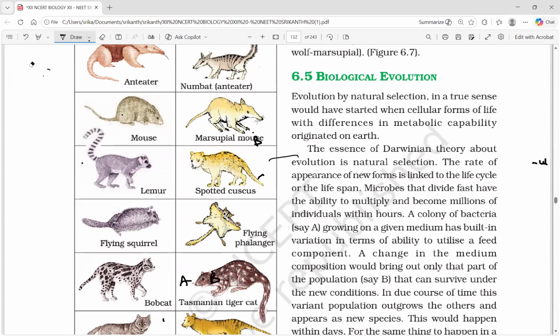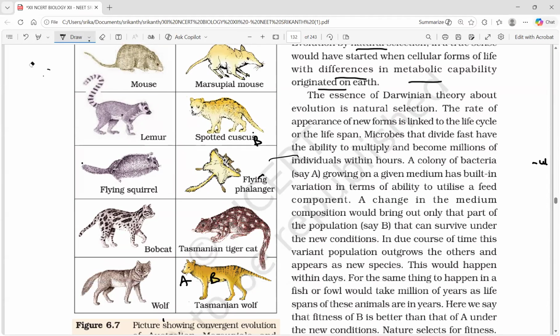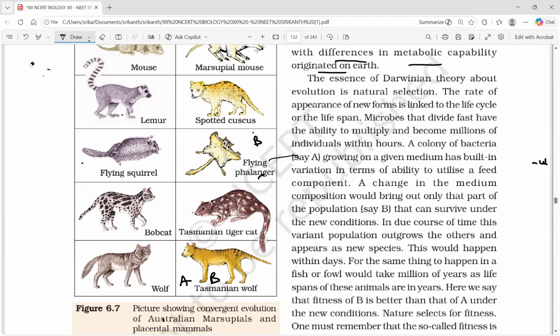Biological evolution. Evolution by natural selection, in a true sense, would have started when cellular forms of life with differences in metabolic capability originated on Earth. Okay, nothing to explain there. The essence of Darwinian theory about evolution is natural selection.